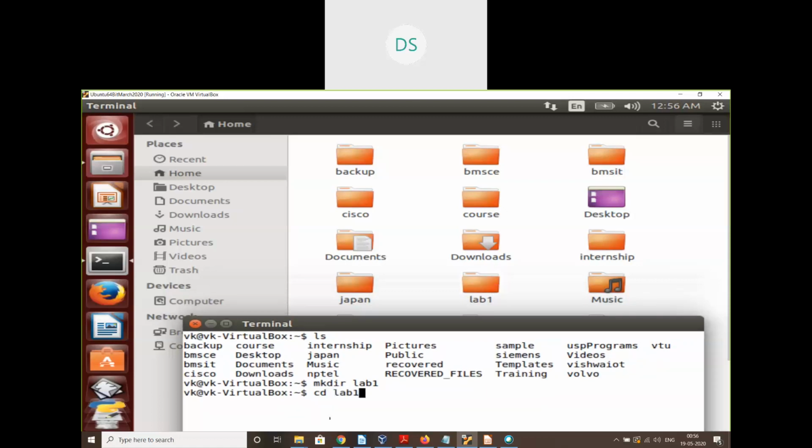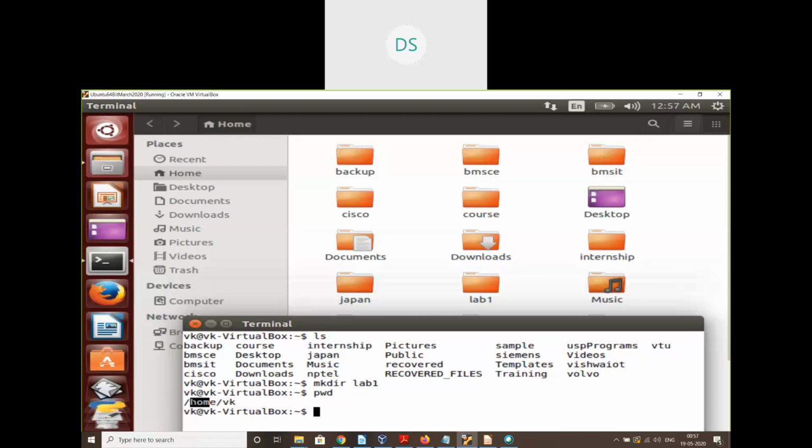lab1, cd lab1. So currently, okay, before we move to the lab1, let me show you where we are in this file structure. pwd is a command used to print the working directory, or it shows us the current working directory. So right now I am on this folder /home/vk. So all these folders are under the vk folder. So vk is also one folder, home is also a folder, and the forward slash is the starting point of the